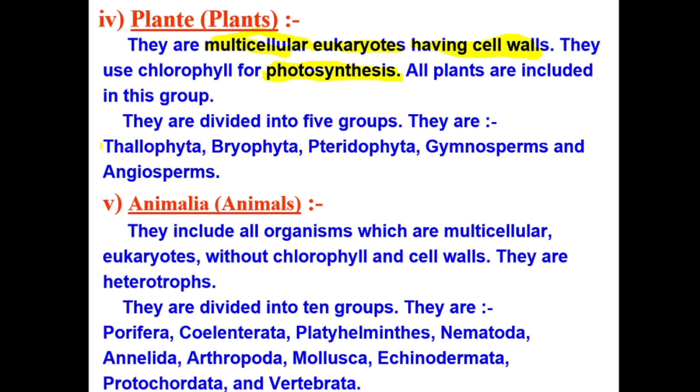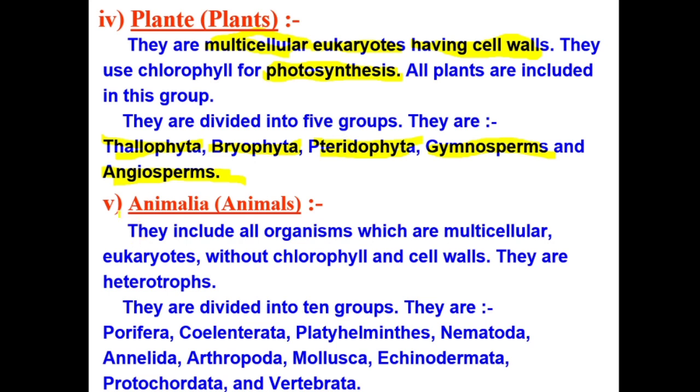Now kingdom Plantae further divides into phyla, 5 phyla: Thallophyta, Bryophyta, Pteridophyta, Gymnosperms, and Angiosperms. So kingdom Plantae is further divided into these 5 groups.